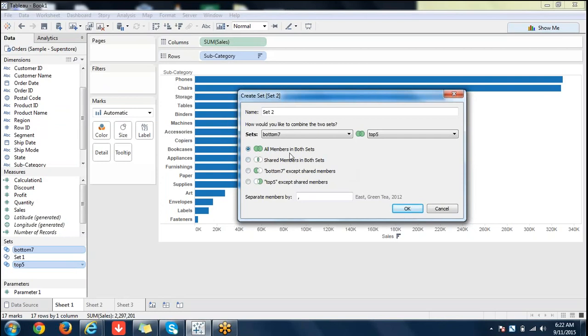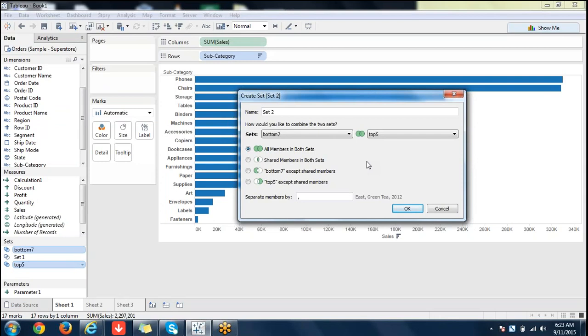So as of now, I'm selecting all members in both sets. Can you repeat what that use case is for? I see the first use case, but for the rest of the three, what would that be? Generally, the intersection. You might want to see, for example, if the same customer is going to Walmart and Target at the same time, you want to see who those customers are. You want to see any common members, or you want to see both the members in a single chart or such things.